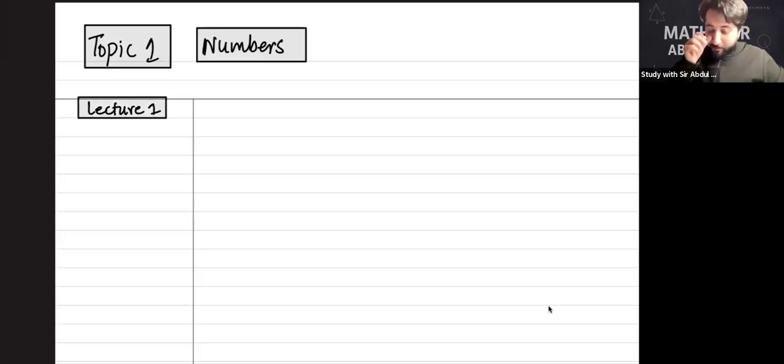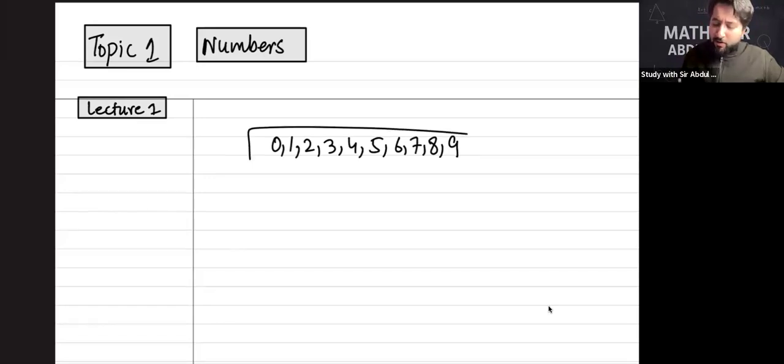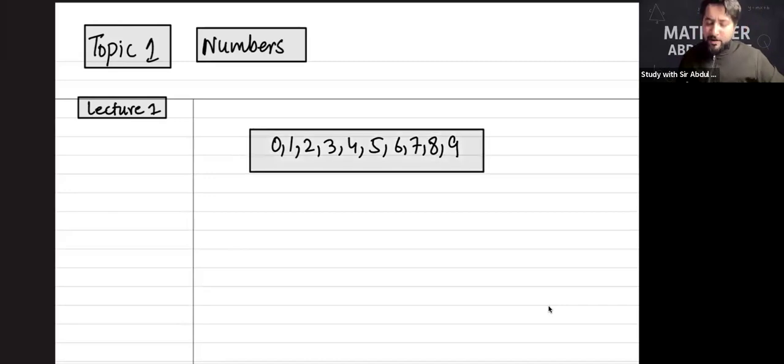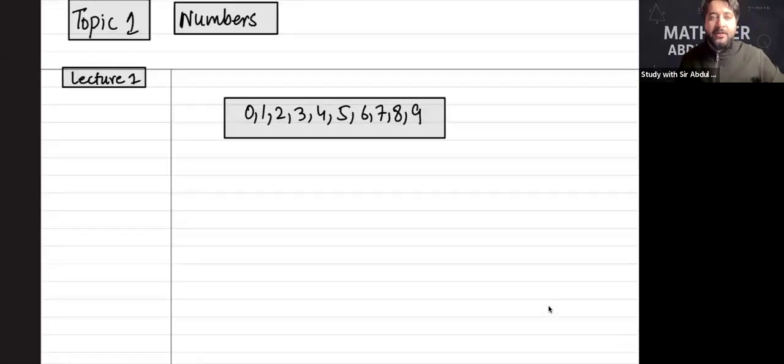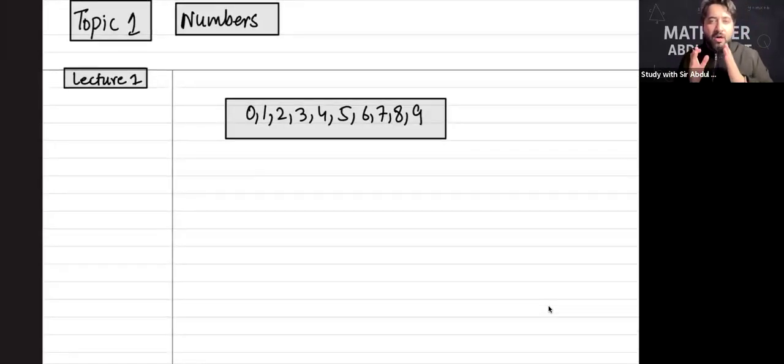Remember one thing: in mathematics we know that originally we have 10 digits, 0 to 9. After this, please nobody speak so that there is no disturbance in the recording. Turn on your mic only when you have a question. Should we copy this? If you want to, you can, but I do not encourage copying numbers, because you know this already and just need a quick recap. After the class you can copy that.